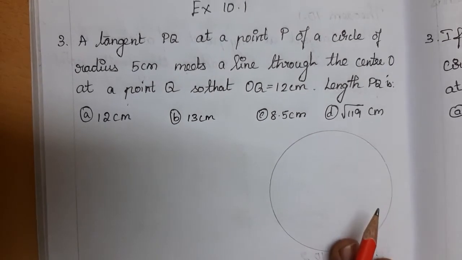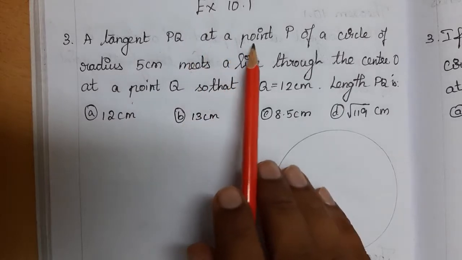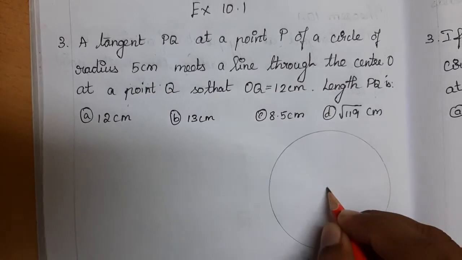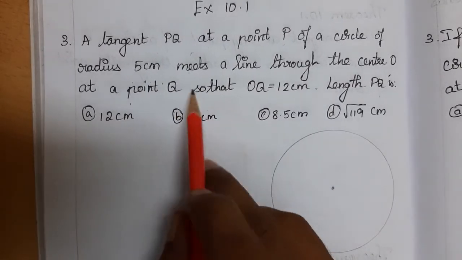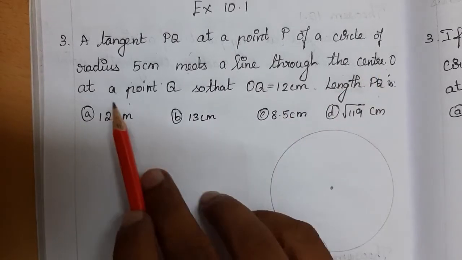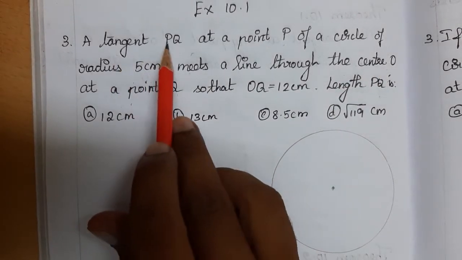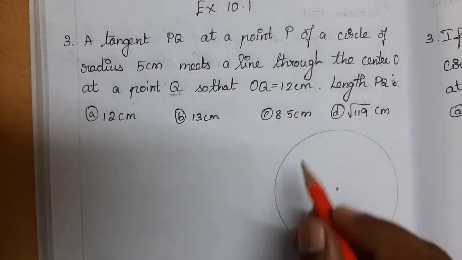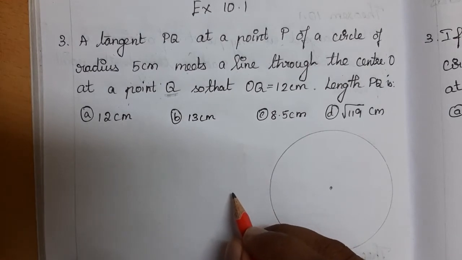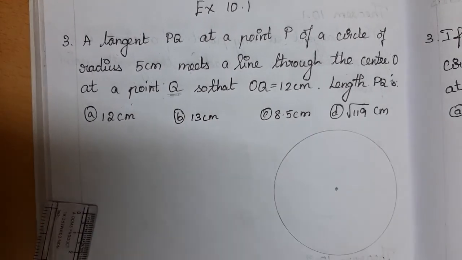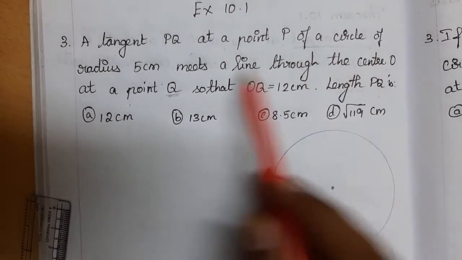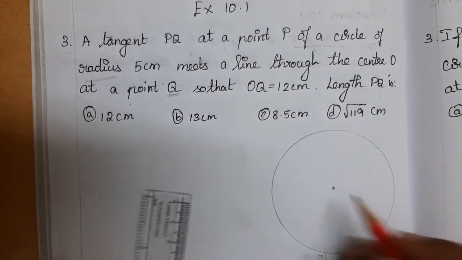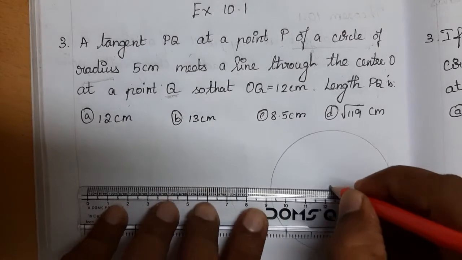So here we go to the exercise 10.1 problem. A tangent PQ at a point P of a circle of radius 5 centimeters. So the circle is given with a radius of 5 centimeters and a line through the center O meets at a point Q. So there is a tangent PQ and the line meets at the point Q. No, the point P is on the circle, right? So P is at a point of the circle, and Q is external. So from here, Q is external.